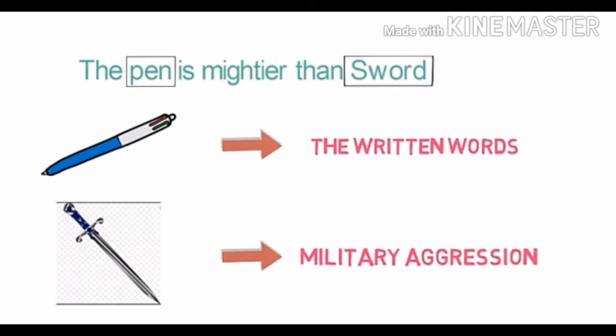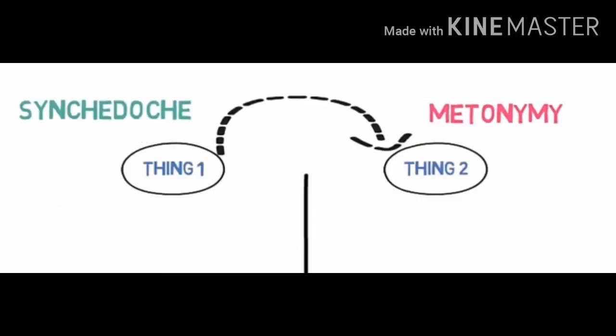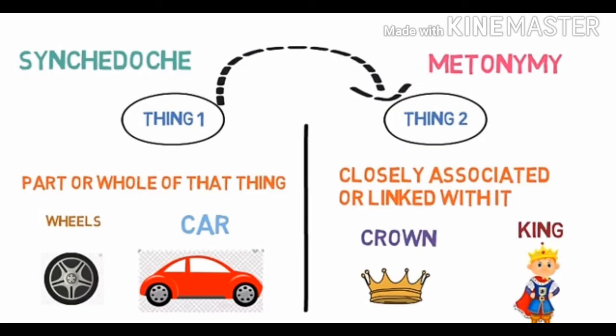Now you might have confusion about what is synecdoche and what is metonymy, as in both we are replacing one thing with another. In a synecdoche, the replaced thing is a part or a whole of that thing. While in metonymy, the replaced word is closely associated or linked with it.